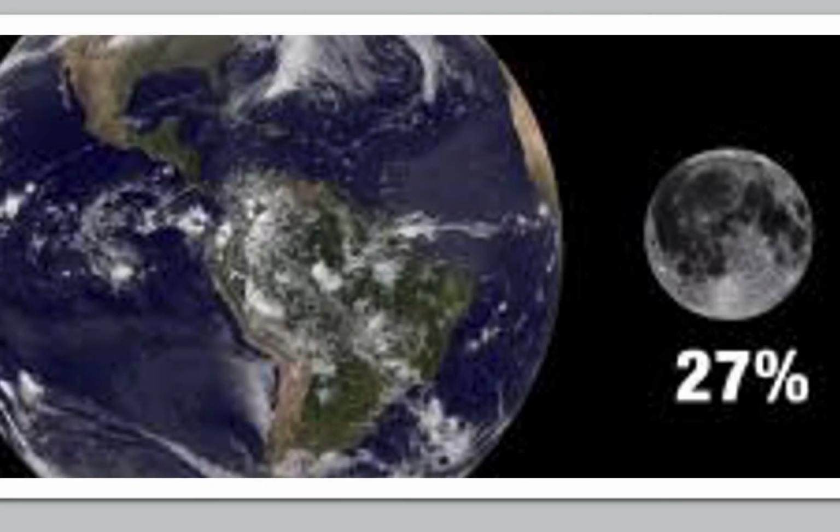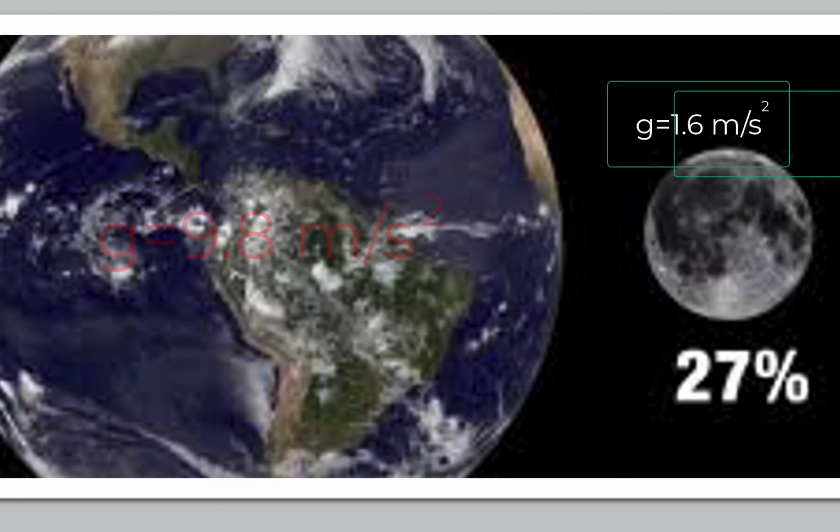This is also true if you're on a planet that has a smaller mass or a smaller radius, like the Moon, where it's about 27% the radius of Earth, and only about 1.2% the mass of Earth. This results in the Moon's gravity being 1.6 meters per second squared, roughly 1/6 that of Earth's.